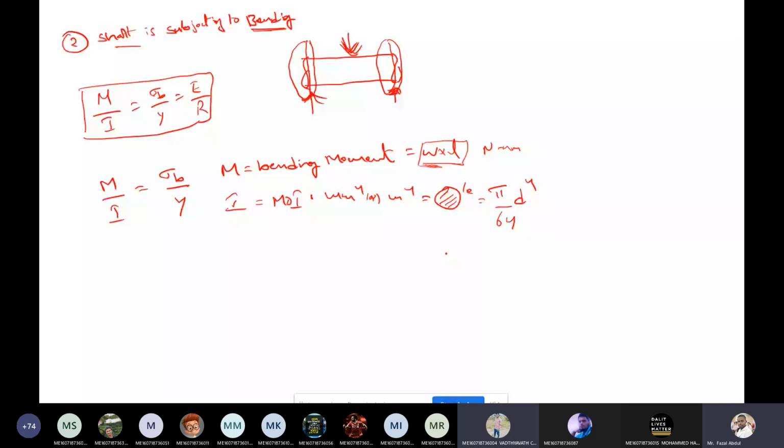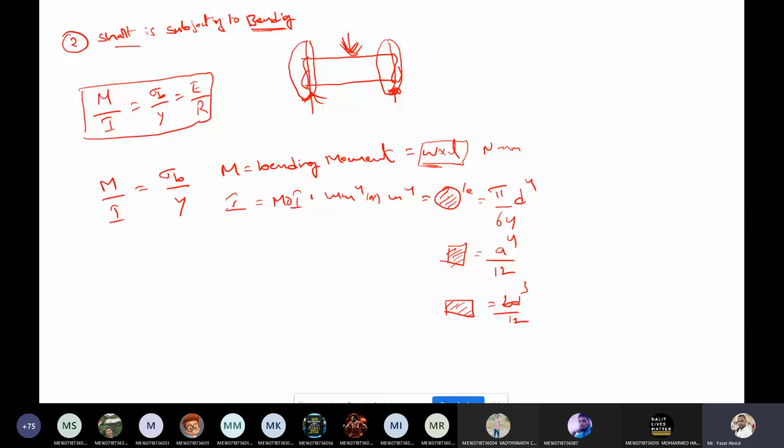Now, what is the equation if it is a square? Simple equations I am asking, not too complicated. You already studied them in strength of materials and engineering mechanics. It is a waste of time asking you. It is a power 4 by 12. If it is a rectangle, b d cube by 12. So based on the cross-sectional area, you need to select the equation while solving the problem.